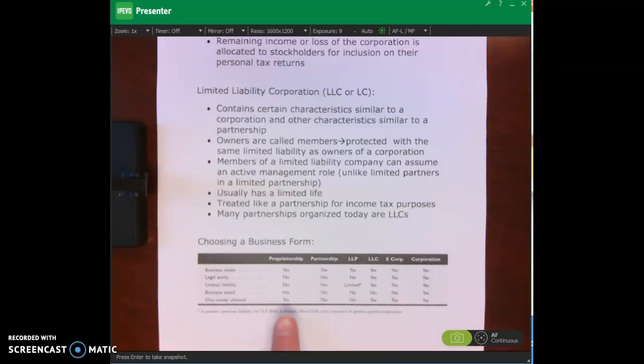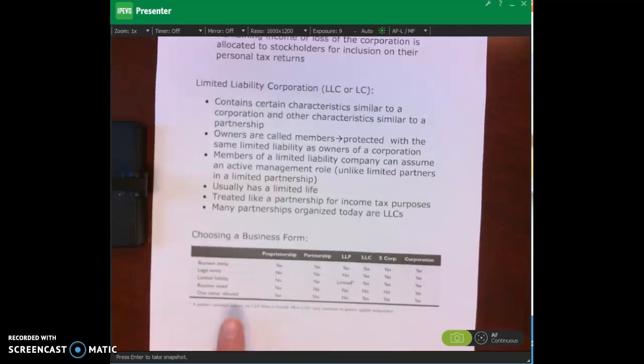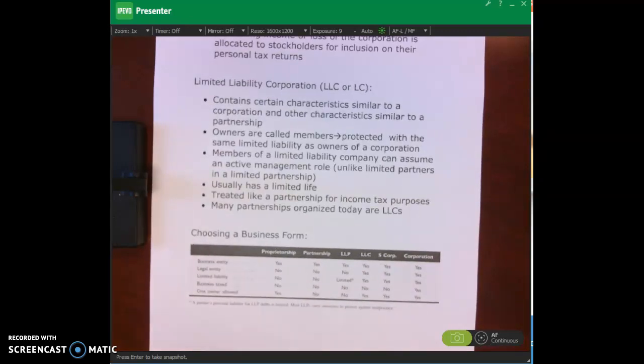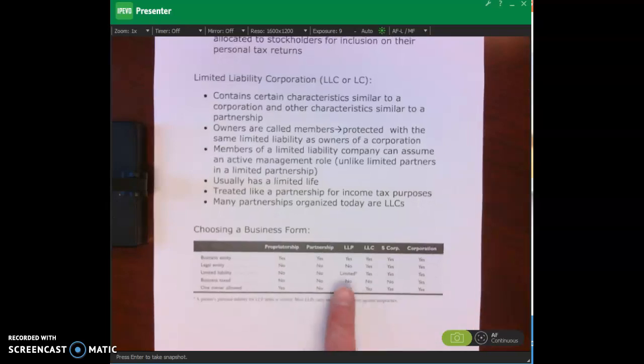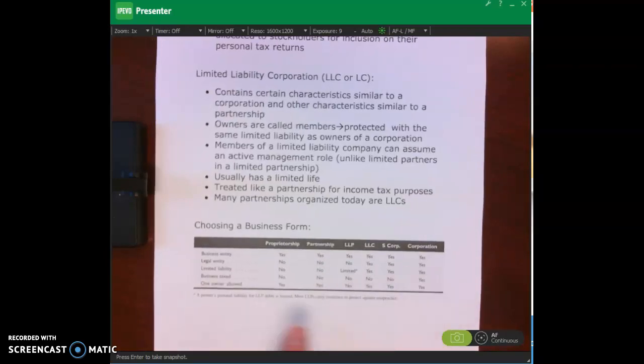With a business entity, is it a legal entity? Proprietorship, no. Partnership, no. LLP, no. LLC, yes. S Corp, yes. And corporation, yes. Limited liability: proprietorship, no. Partnership, no. Again, think about that general partner. LLP, it's limited. LLC, yes, there is limited liability. S Corp, yes. And corporation, yes.